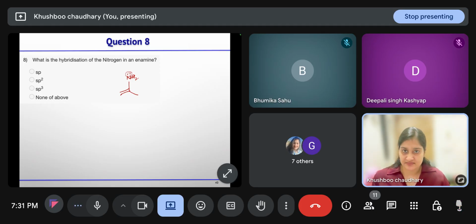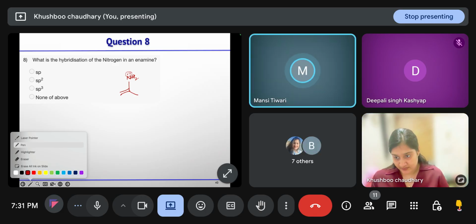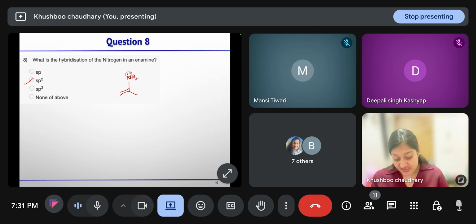Hybridization is sp2, correct. Because nitrogen lone pair is participating in conjugation, and whenever a lone pair is participating in conjugation, it does not participate in hybridization. So here nitrogen is forming 3 bonds. Corresponding to 3 bonds, hybridization is sp2.